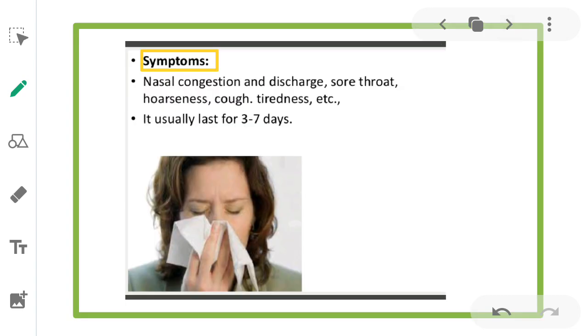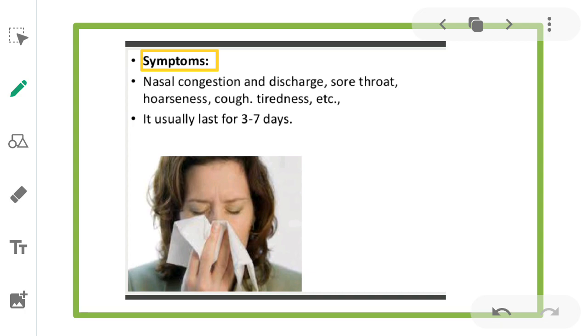Now, the symptoms of common cold: nasal congestion and discharge. From the nasal cavity, congestion will be there and discharge of water will occur. Then sore throat, because of the discharge, throat pain will be there, called sore throat.